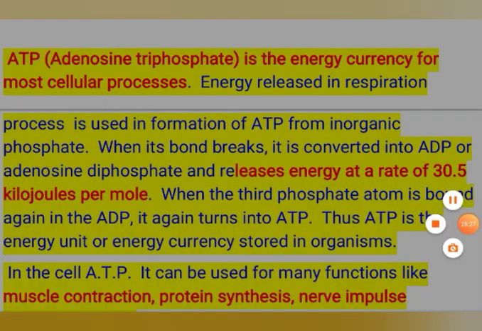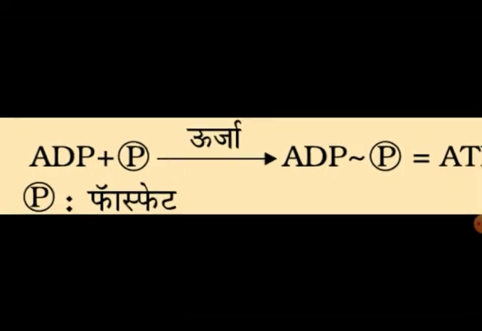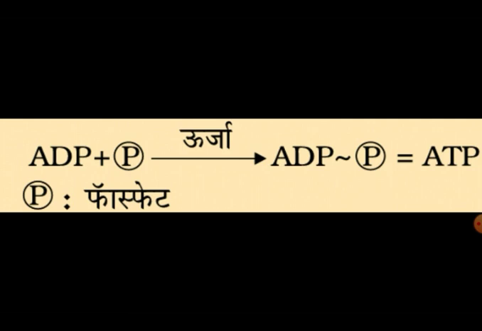See, ADP stands for adenosine diphosphate, di means 2, plus one inorganic phosphate. The energy which is released in the oxidation is taken up by the phosphate to bind with ADP, because this energy is converted into chemical form, in the chemical bond.